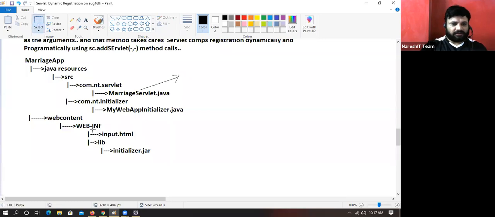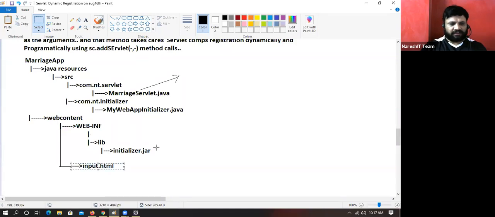Yes, I think this input.html is better placed here. Under the src folder, web content will be there.